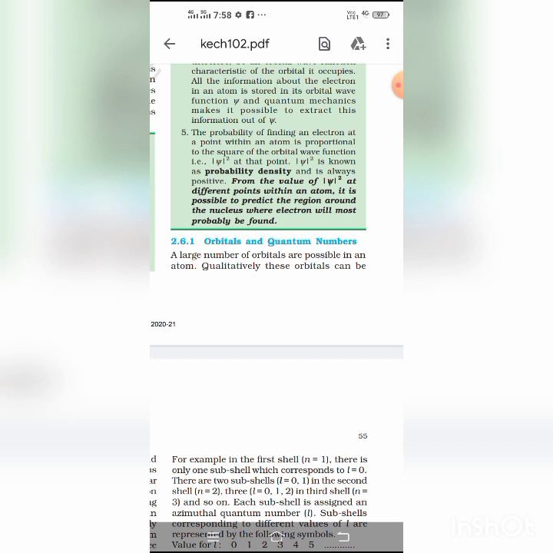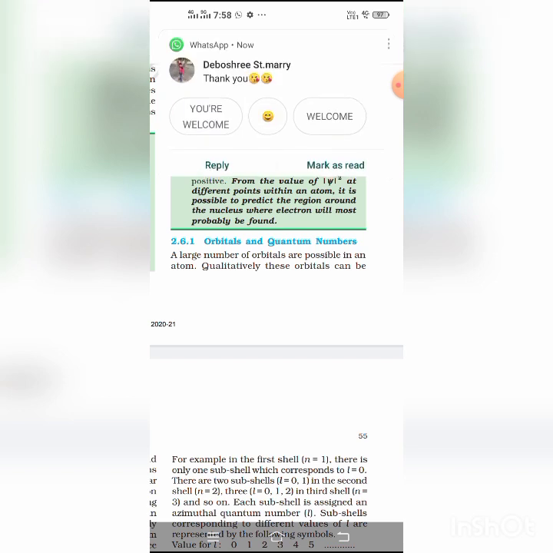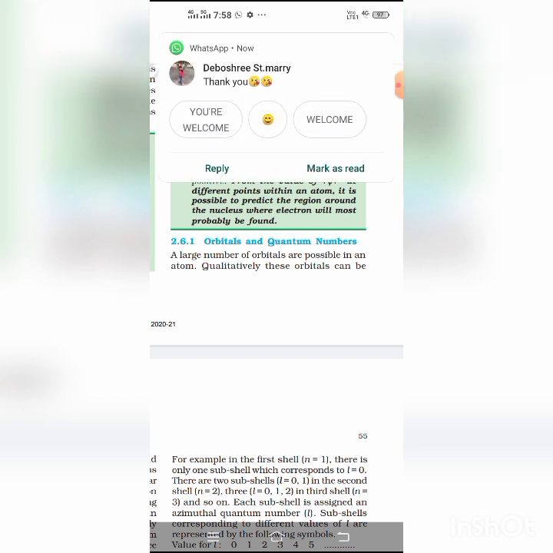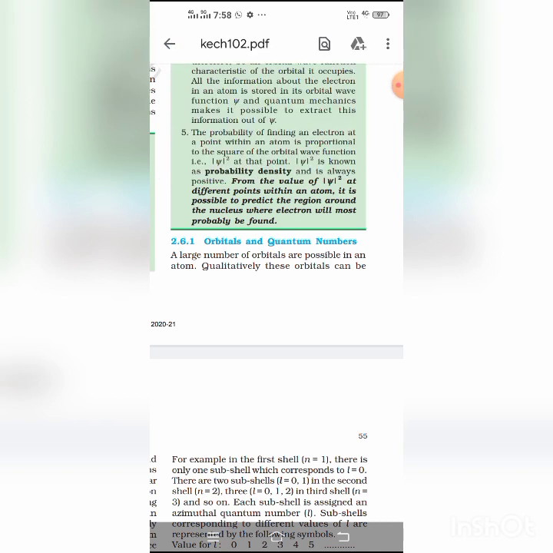Okay, and orbital, atomic orbital, is the region or space where there is maximum probability of finding an electron.